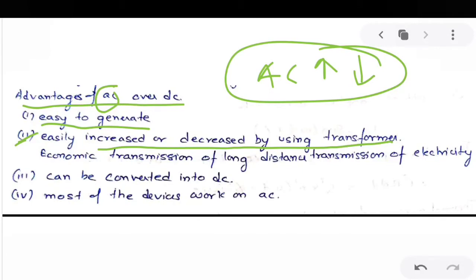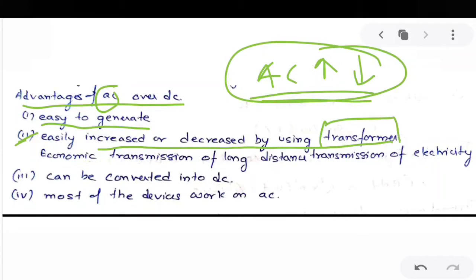But this is not the case with DC. Once a direct current is generated, you have a constant value of current, and you cannot decrease or increase it. So it is a constant current, but alternating current value can be decreased or increased depending upon your use. Some devices need a low value of current, some need a high value of current, so that can be achieved using a transformer.